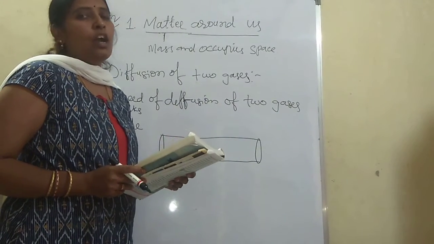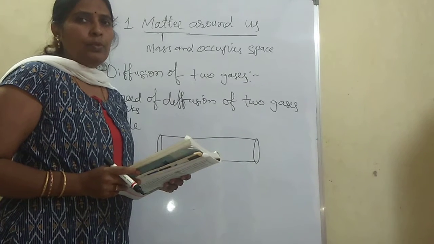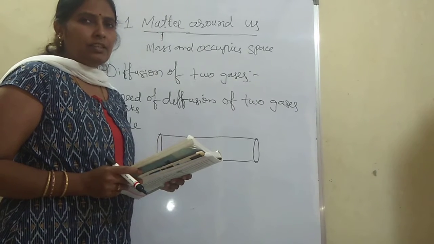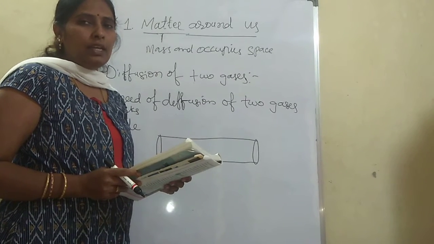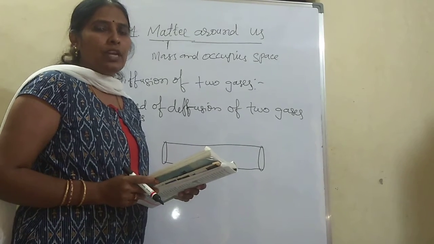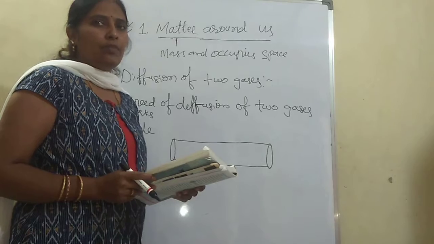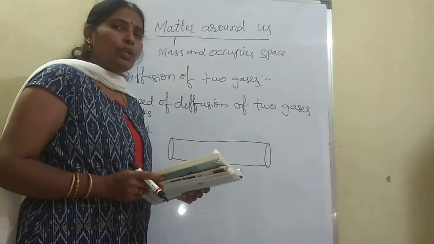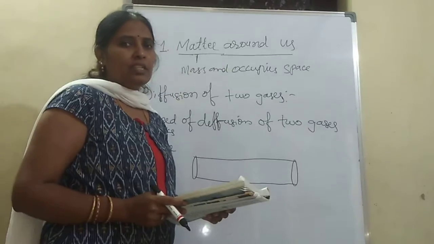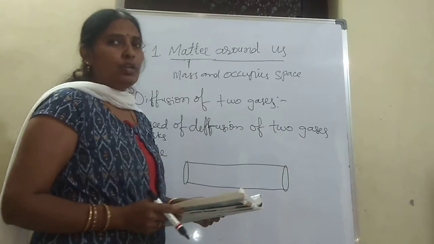Materials required: ammonia, hydrochloric acid, a long narrow glass tube, cotton, corks, a scale to measure the distance, and tongs to hold the cotton when it is dipped in the chemicals, that is ammonia as well as hydrochloric acid. What precaution do you need to take when handling hydrochloric acid? Be careful, and do this experiment in the presence of a teacher. That is a precaution noted there.